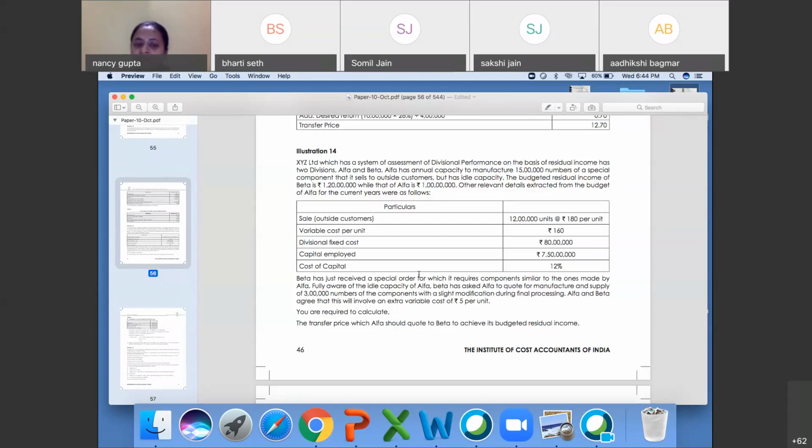Whatever is given in the table is related to alpha only. Beta has just received a special order for which it requires components similar to the ones made by alpha. Aware of the idle capacity of alpha, beta has asked it to quote to manufacture and supply 3 lakh numbers of components.